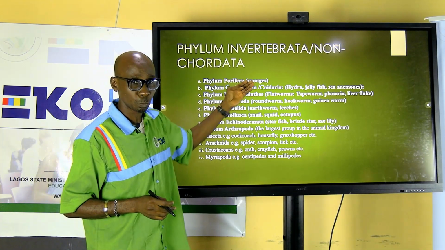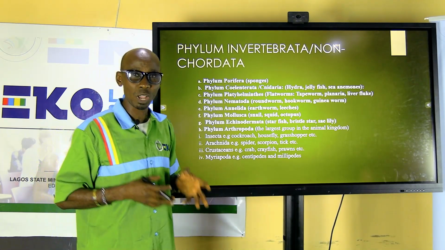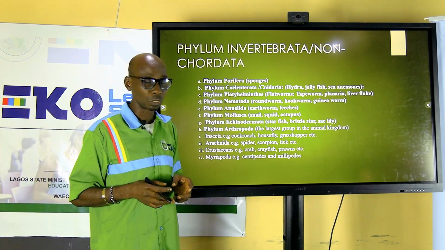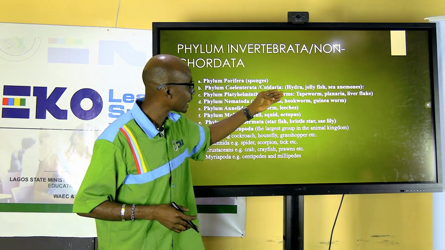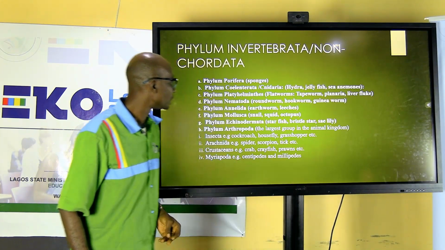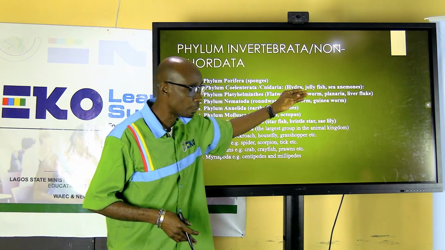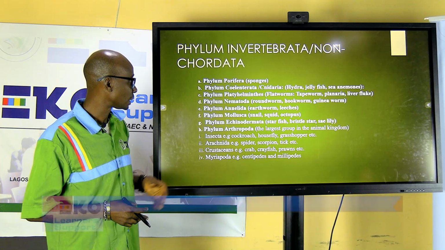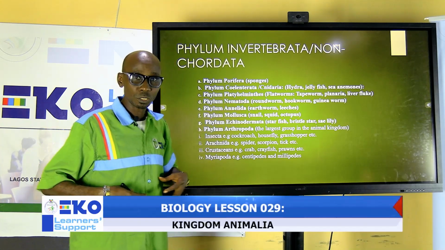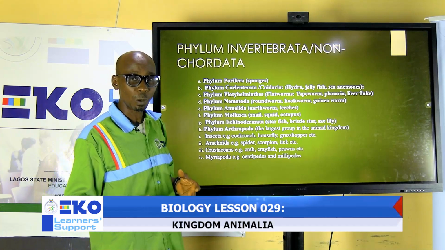Example of Porifera is your sponges. For those of you that watch cartoons very well, SpongeBob SquarePants is an example of a sponge. Then we have Coelenterata: we have our hydra, jellyfish, and sea anemone. Then Platyhelminthes, the flatworms. The popular one is tapeworm that resides within our body. Then the roundworms, those ones are commonly what we can vomit or pass through our feces.